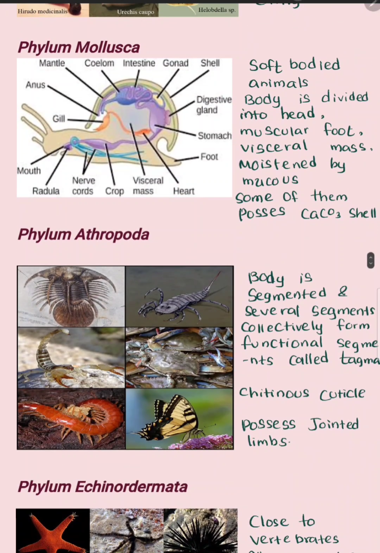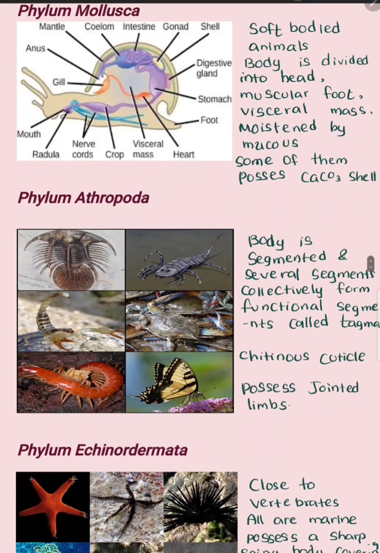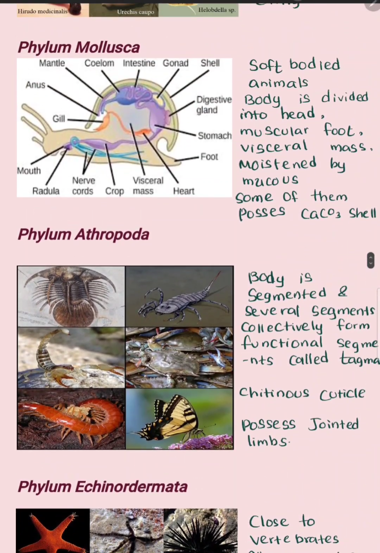And the phylum Mollusca, they are soft-bodied animals, and the body is divided into head, muscular foot and visceral mass. They have a moist mucous body covering, and some of them possess a calcium carbonate shell. Examples for the phylum Mollusca are snail, octopus, cuttlefish.